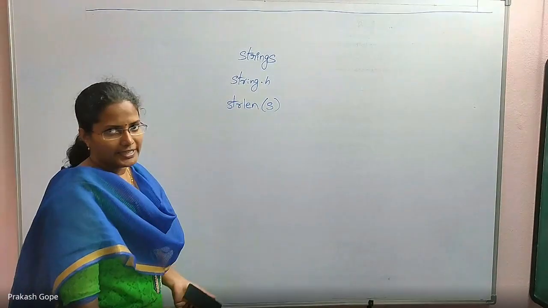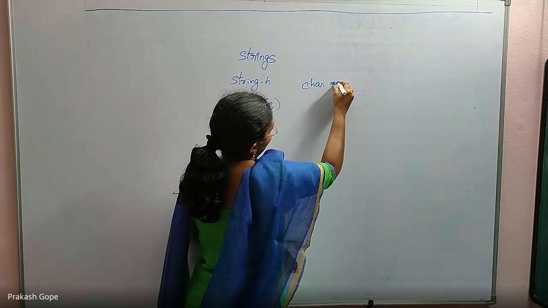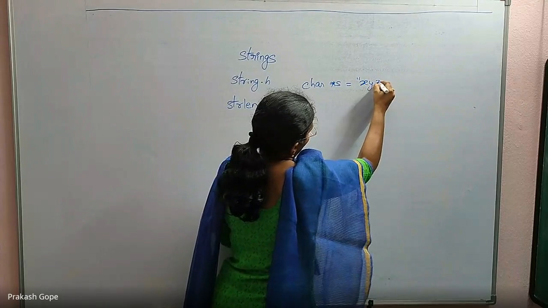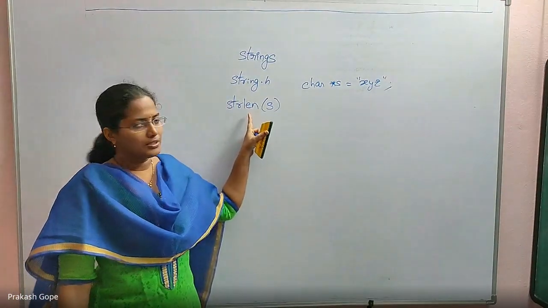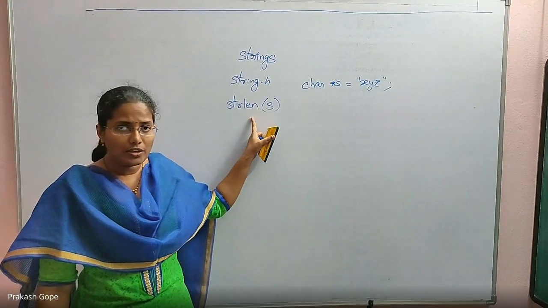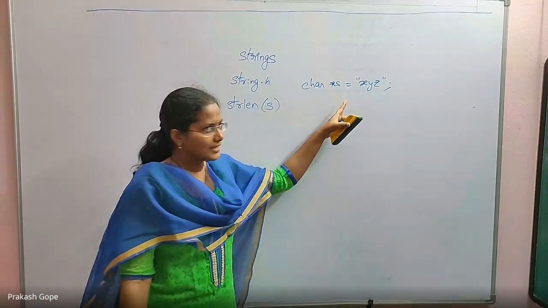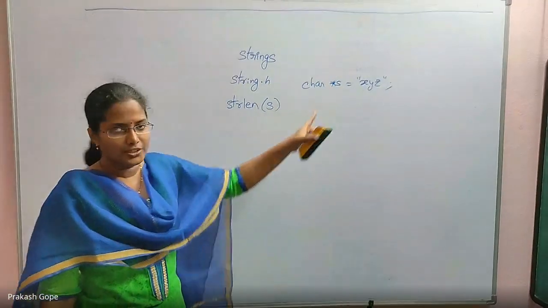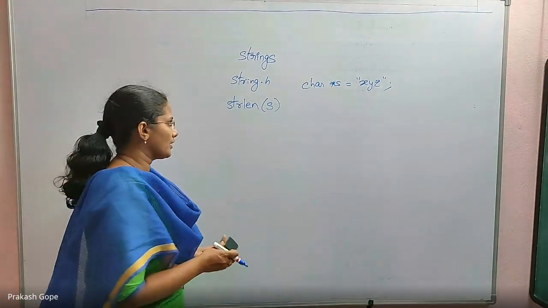strlen is expecting a char star. We send the same for a simple example: char star s is xyz. So it will return the length of the string, including the null character or excluding the null character? It is excluding the null character. The length of that string here is 3, not 4. String length excludes the null character.